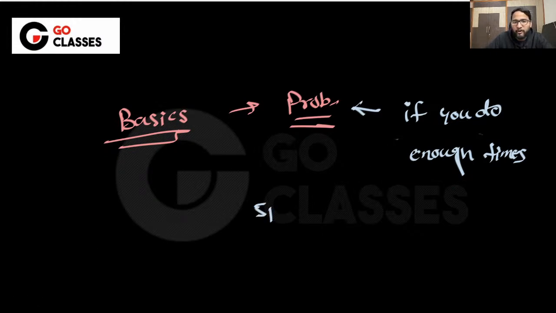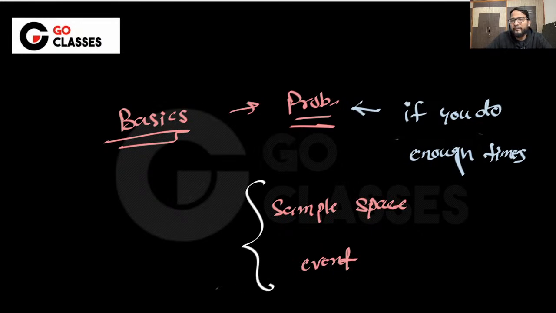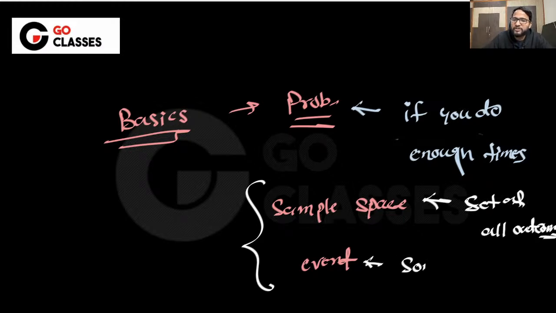Afterwards I told you what the sample space is, what an event is, and how probability is actually related to this. Sample space is the set of all outcomes, and an event is some subset of sample space. Cool. Okay, let's just continue further.